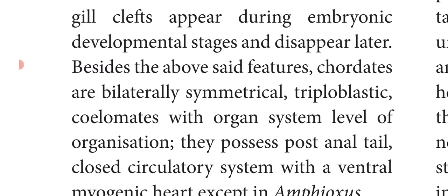Besides the above said features, chordates are bilaterally symmetrical. Bilaterally symmetrical means when cut at the central plane, it gives two identical halves. Then triploblastic, that is the body organs develop from the three germ layers, ectoderm, mesoderm and endoderm, and they are coelomates, that is they possess a true body cavity, and they possess the organ system level of organization, that is organ systems are well developed, and they possess a post-anal tail.